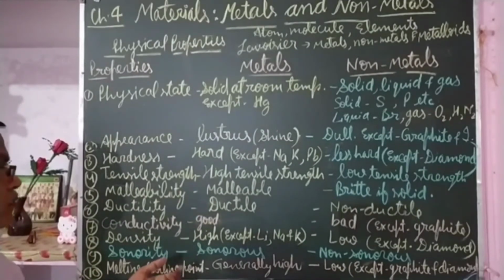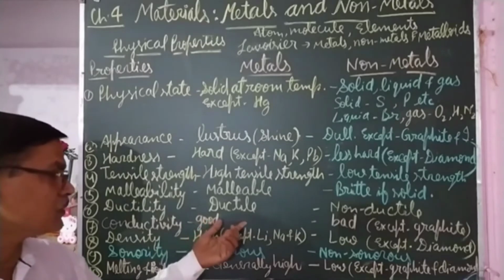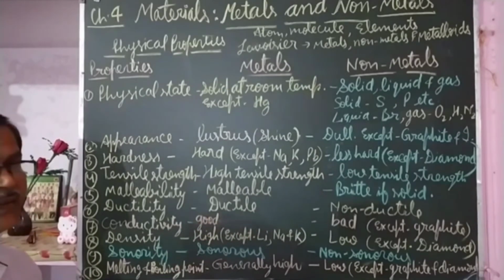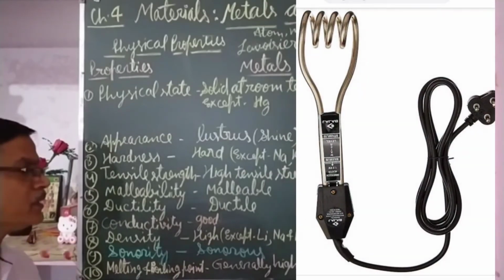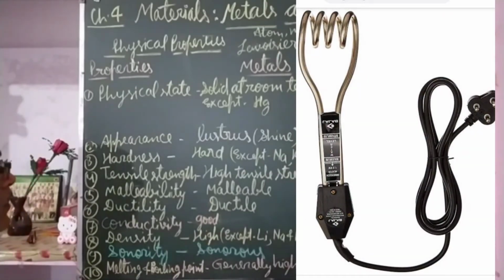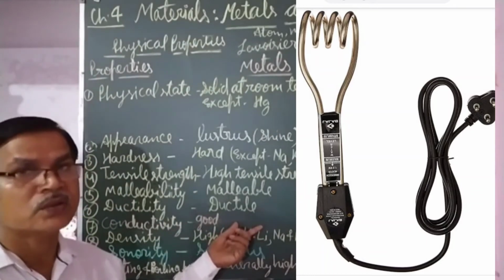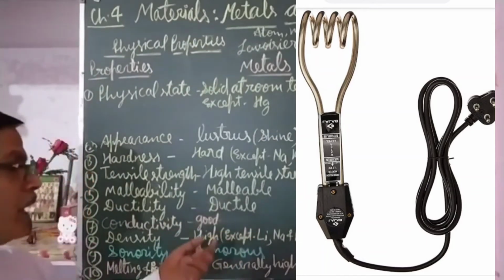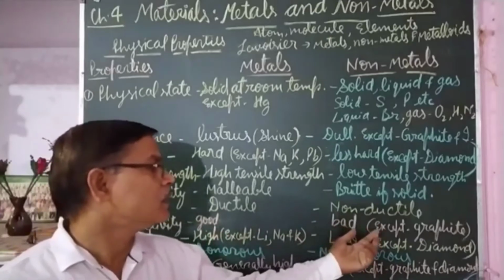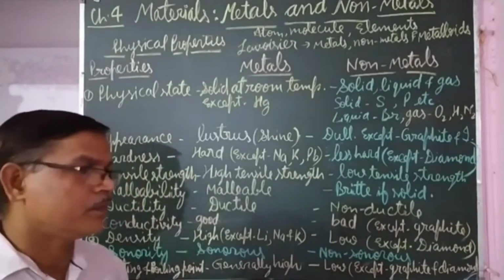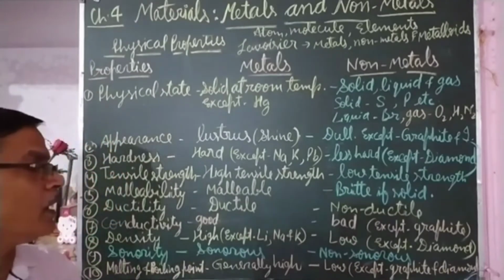So metals are good conductors of electricity. That's why the immersion rod, whatever you use for heating water in the winter season, is also made up of metals. That is because metals are good conductors of electricity. And non-metals are used wherever there is no need to pass heat or electricity through it.